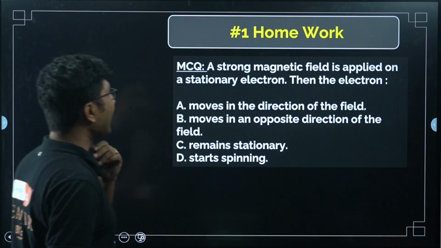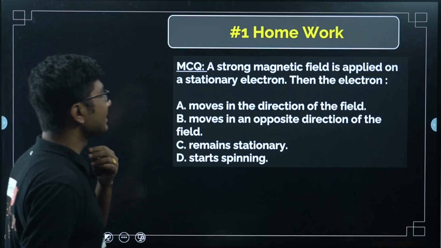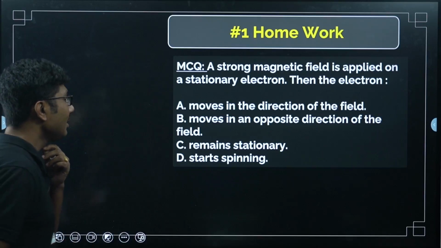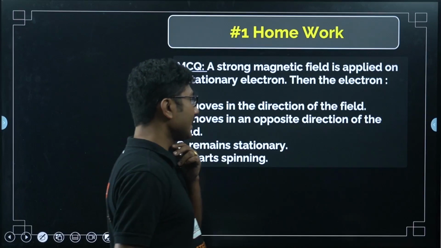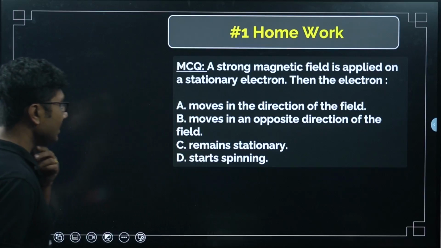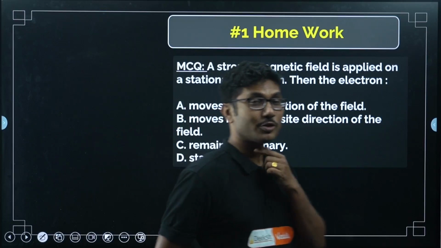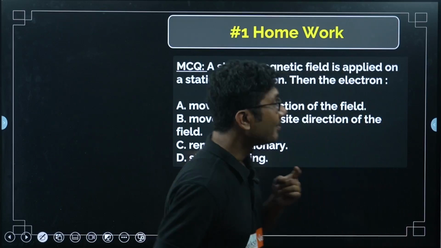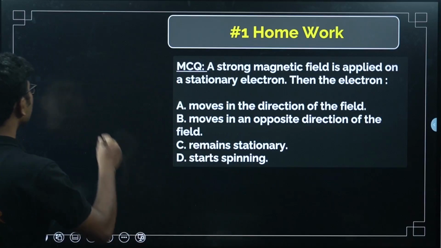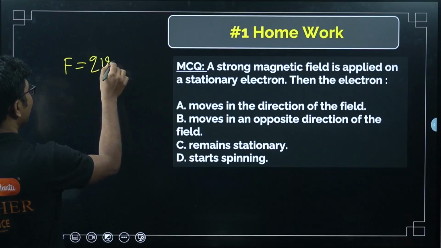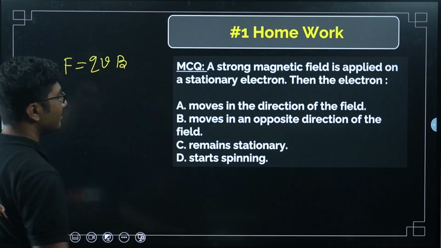Now, let us solve the homework questions. A strong magnetic field is applied on a stationary electron. The electron moves in the direction of the field, moves in the opposite direction of the field, remains stationary, or starts spinning. I know most of you have answered start spinning, but remember that the force on an electron is q V cross B, or qVB.